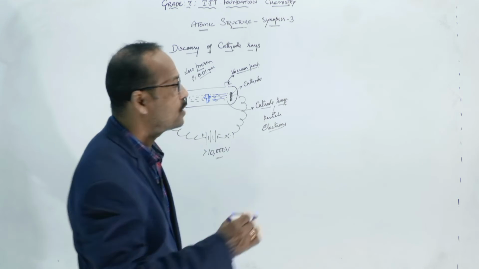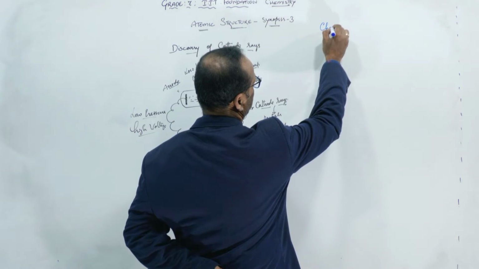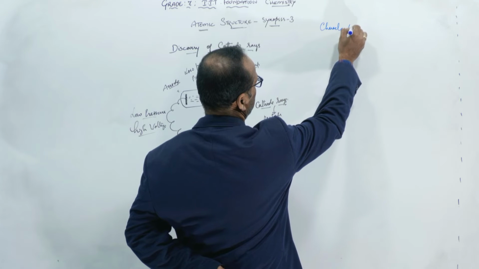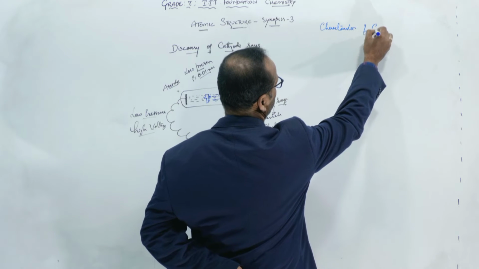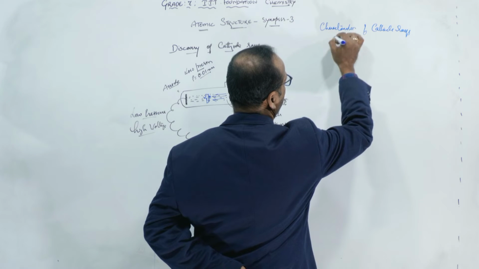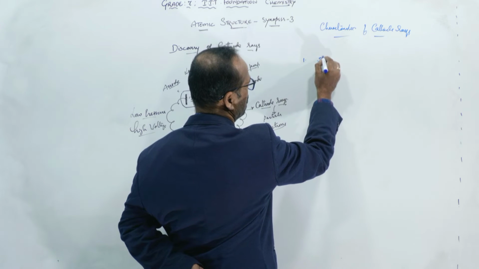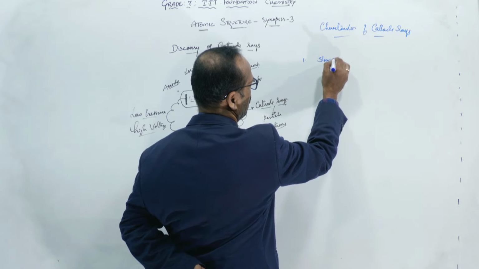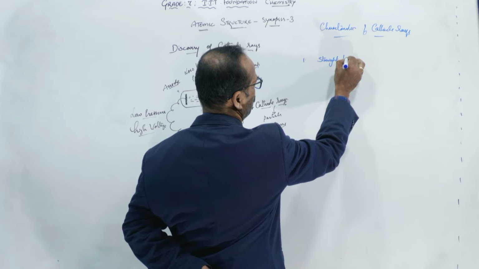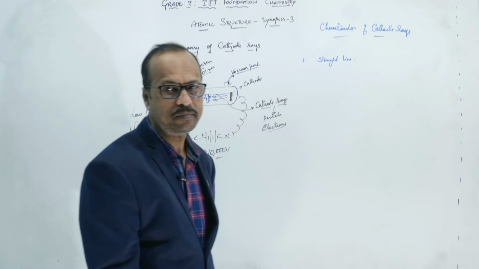So the first property, the characteristics of cathode rays: cathode rays travel in a straight line. I am not writing the whole point, just straight line. Remember that they are moving in a straight line.